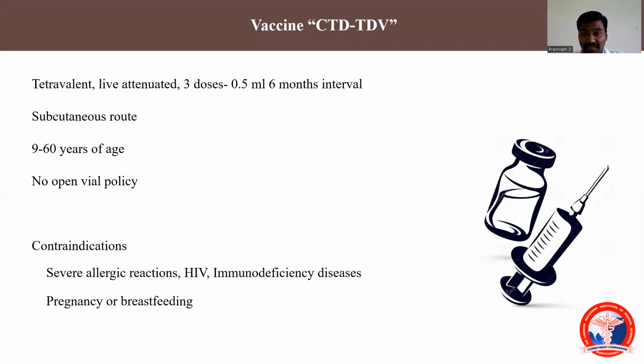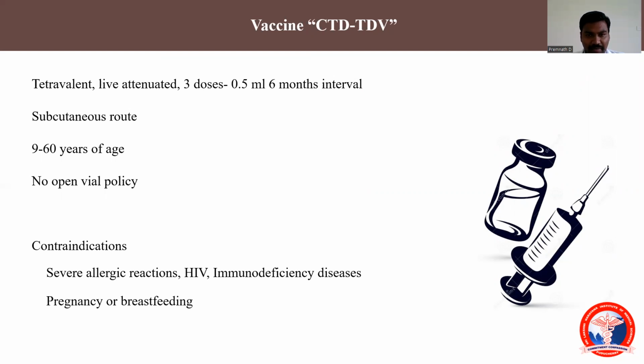There's also a vaccine for dengue. It is called CYD-TDV. It is an approved vaccine. It is not available in India, but it is a WHO approved vaccine. It is a live vaccine. It contains all the 4 serotypes, so this vaccine will protect against all 4 serotypes. It is a 3-dose vaccine, given as 0.5 ml at 6-month intervals by the subcutaneous route.